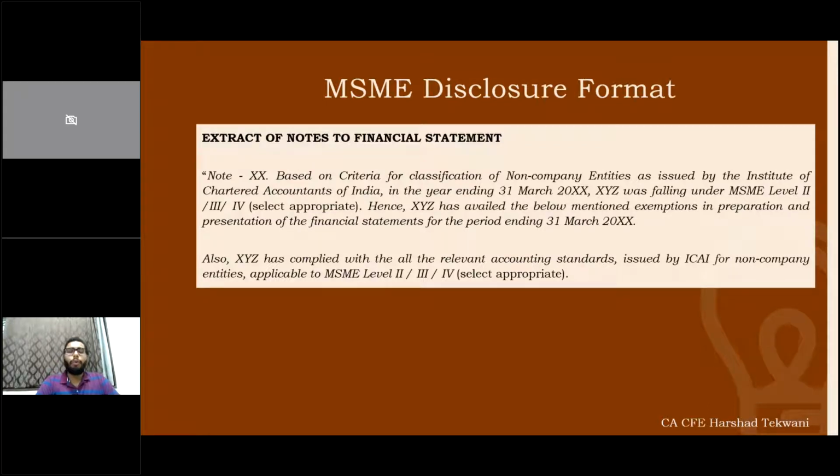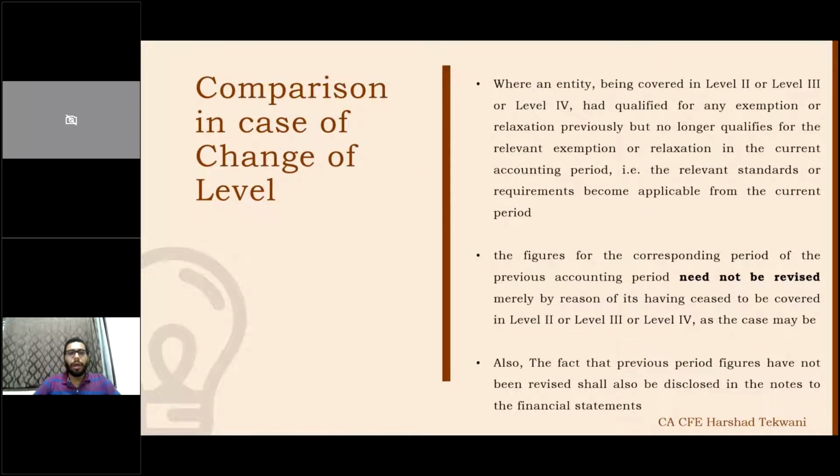applicable. Now, in most of the cases, there is no bifurcation of whether it's a level 1 entity, level 2 entity, level 3 entity, or level 4 entity. Even in the case of a tax audit, we see the tax audit report. However, there is no disclosure of level in the financial statements prepared for the tax audit. So basically, we need to make sure this classification is present.